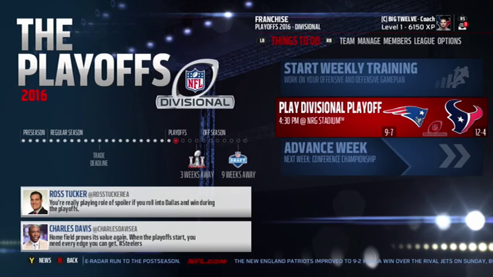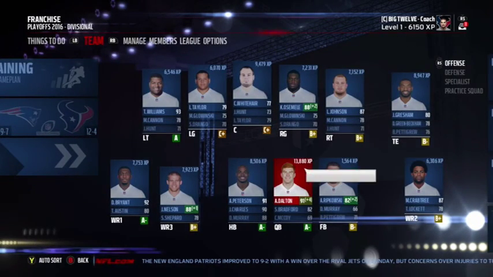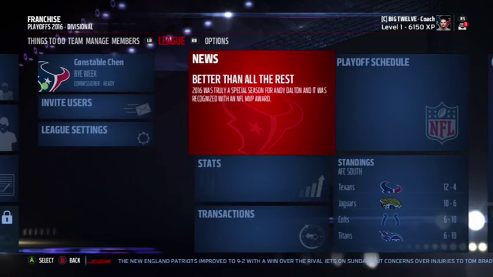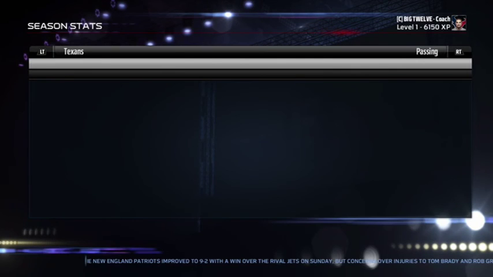So we are in the playoffs in year number 1, and our record is 12-4. Looks like we play in the divisional against the 9-7 New England Patriots, but we'll get to that in just a sec. We'll check some stats, and then spend player XP, and then we'll jump into the playoff games.